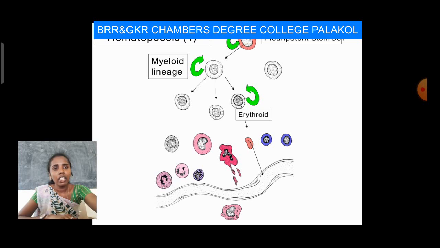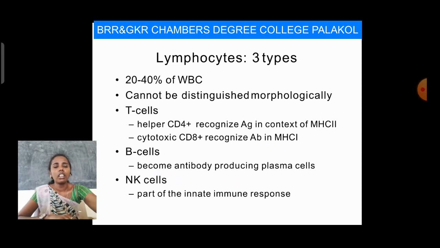Next, lymphocytes. Lymphocytes are of three types. They make up 20 to 40% of white blood cells. They cannot be distinguished morphologically. That means these lymphocytes cannot be differentiated morphologically. These three types of lymphoid cells are T cells, B cells, and natural killer cells. T cells are helper cells, B cells become antibody-producing plasma cells, and natural killer cells are part of the innate immune response.